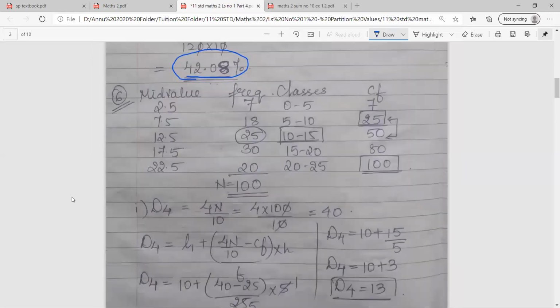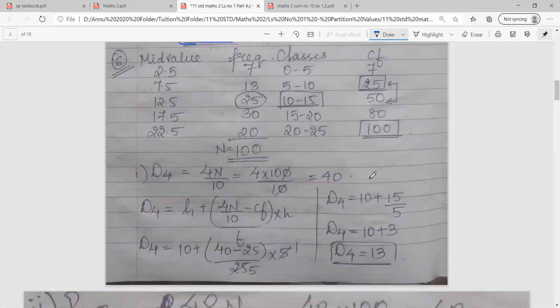So pay attention on the screen. The mid value ka column, the frequency ka column. Here you can see classes. And this time we are getting continuous classes. 0 to 5, 5 to 10, 10 to 15, and so on. Then I've prepared CF ka column, that is cumulative frequency. So 7, 7 plus 18, 25, 25 plus 25, 50, 50 plus 30, 80, 80 plus 20, 100. इसके आगे का pattern is same as this is group data.